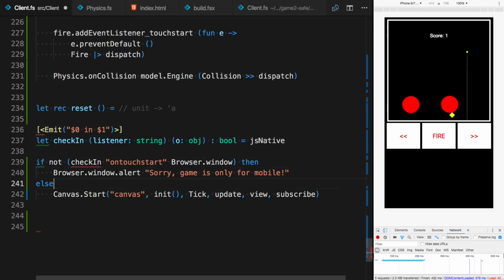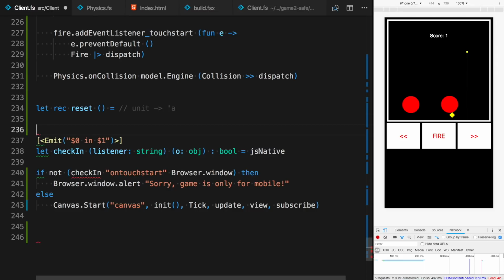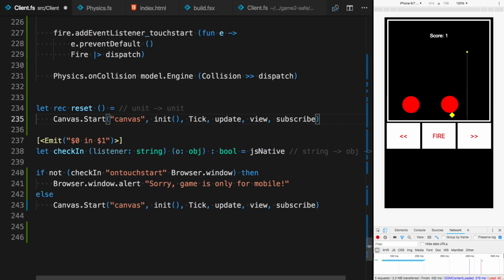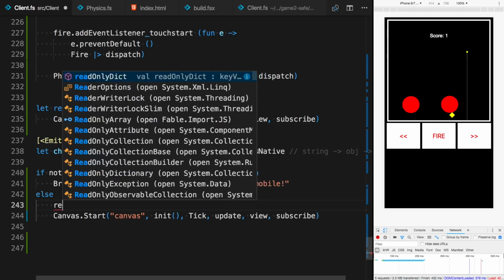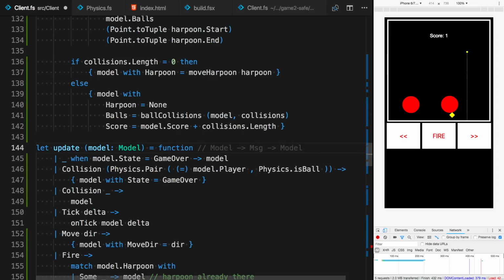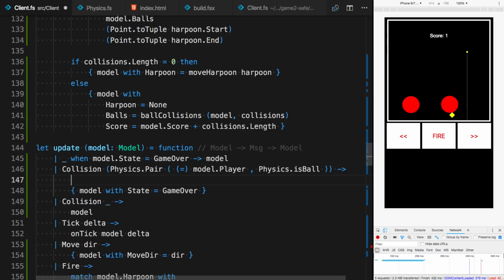And all the reset function will do is just initialize the canvas with those functions, so just reset the state altogether. So we'll invoke that over here. And I did it recursive because I want to pass this function to the update. And whenever we end up here, what I want to do is to reset the game state.